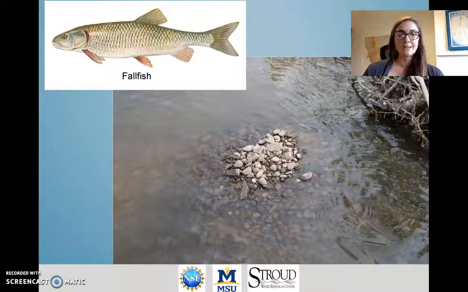Other organisms can affect the riverbed or the physical habitat of the riverbed. Fish are a good example. So here's an example with fallfish, which create rock or stone nests that are also called redds. By doing this, they alter the topography of the riverbed by creating these large mound structures. This activity also loosens the matrix of the rocks and potentially makes it more easily eroded during the next flood.